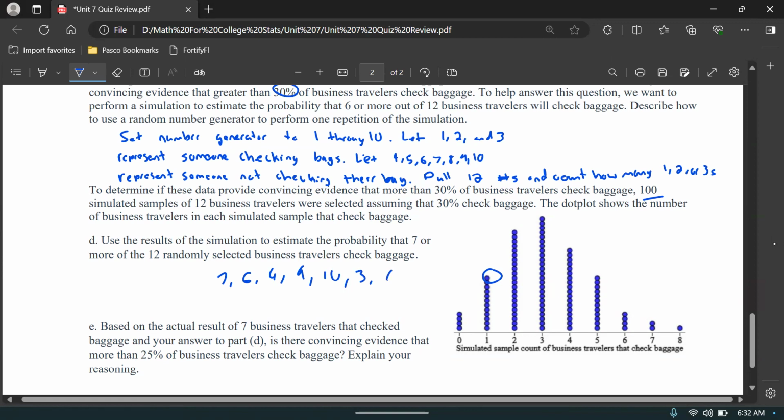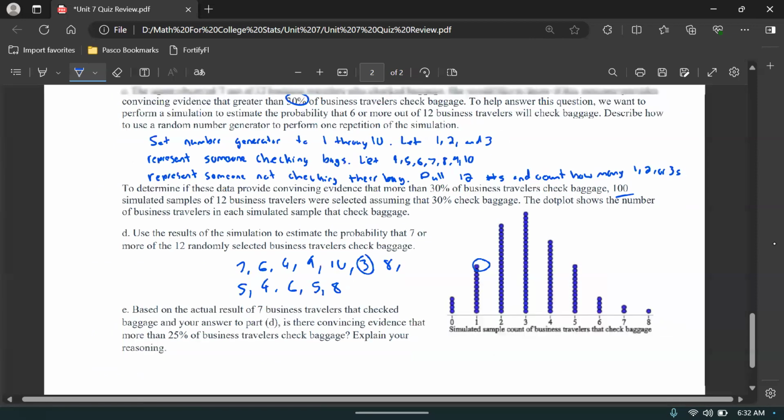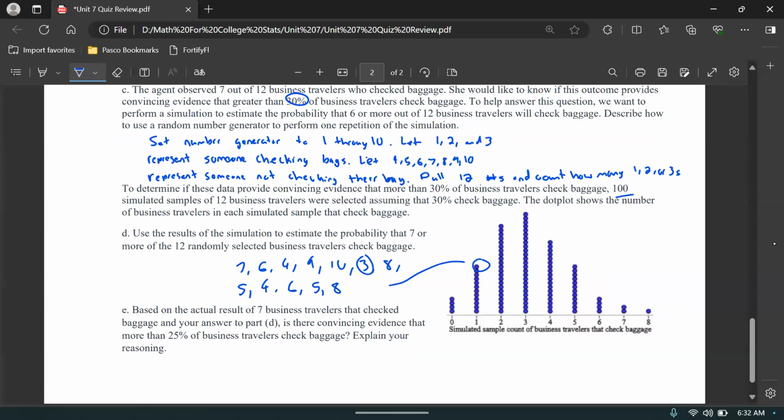So 8, 5, 4. How many have I done so far? That's 8, 9, 6, 5, and 8 again, right? It could have been like they pulled 12 numbers from 1 to 10, and of the 12 numbers that you see, only one of them was a 1, 2, or a 3, which means only one person checked baggage. So that's what that sample could have looked like as an example, right?